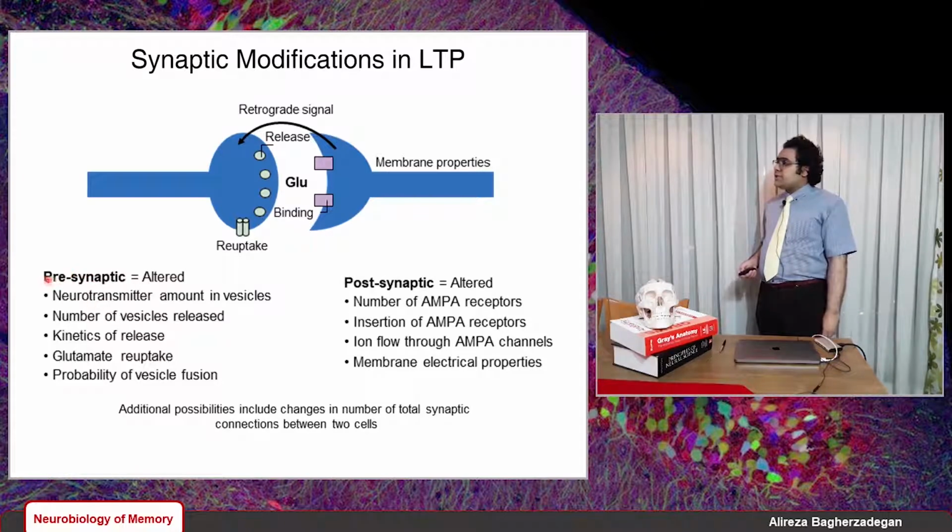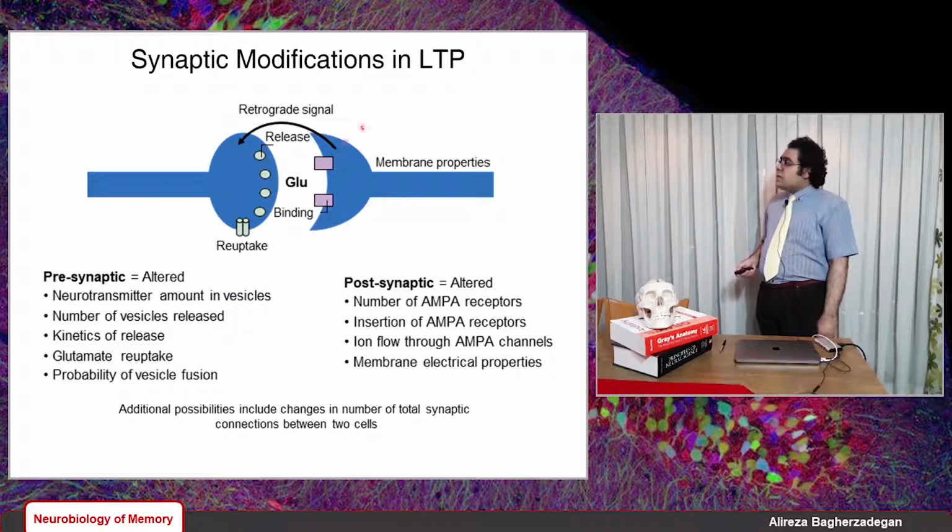We have some alterations in the presynaptic terminal. For example, the neurotransmitter amount in vesicles is increased. The number of synaptic vesicles released also increases. The kinetics of release, glutamate uptake, I think it is enhanced, maybe. And the probability of vesicle fusion and the release of neurotransmitters is also increased in the presynaptic terminal.